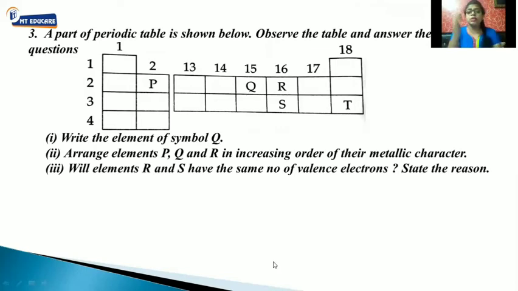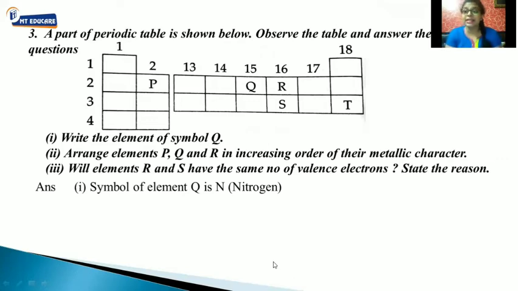As we know, symbol Q belongs to the second period. Second period means it will have only 2 shells, and that is nitrogen. So how do we come to know it is nitrogen? I have given you the shortcuts to remember the first 20 elements, right?